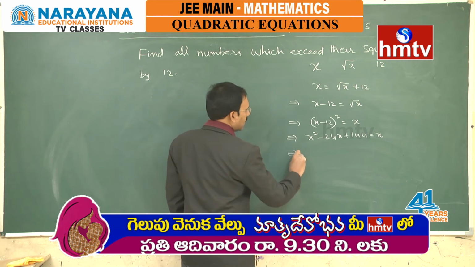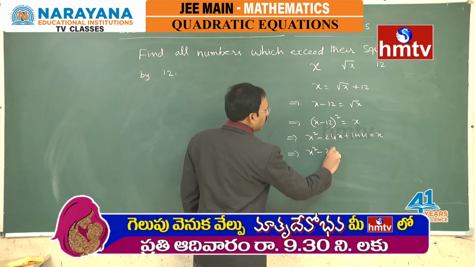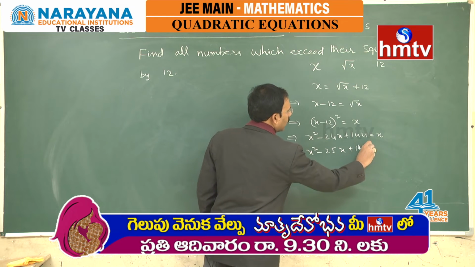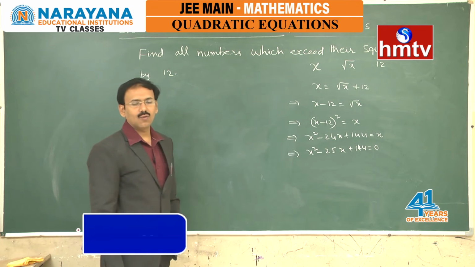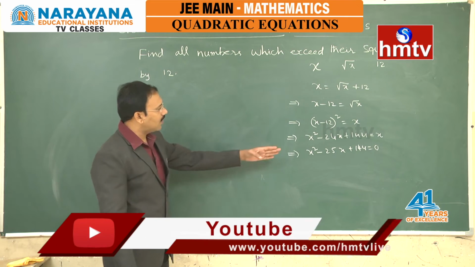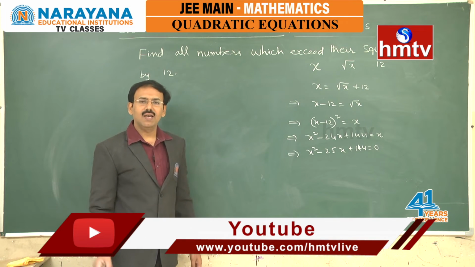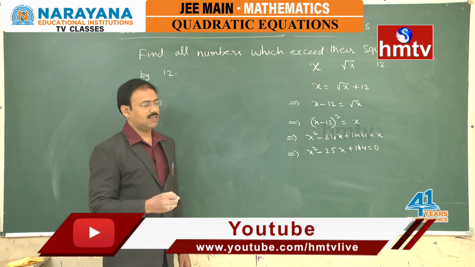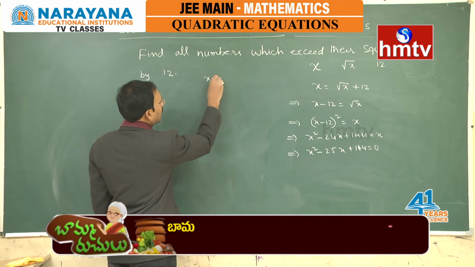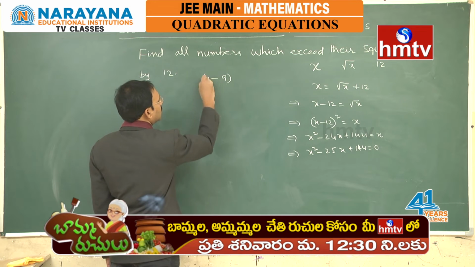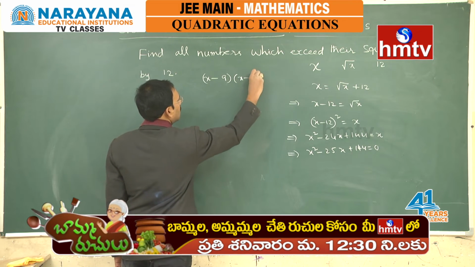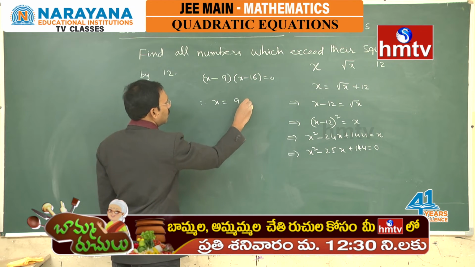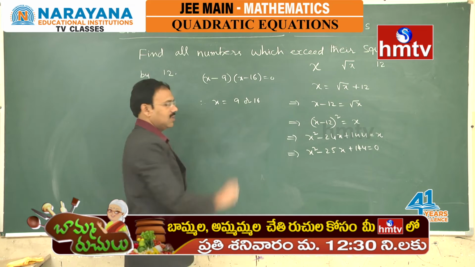Now, this can be written as x square minus 25x plus 144 equal to 0, which is the quadratic equation. This can be solved by either factorization method or our formula method. Now, you can observe it as x minus 9 into x minus 16 is 0, therefore, x is equal to 9 or 16.